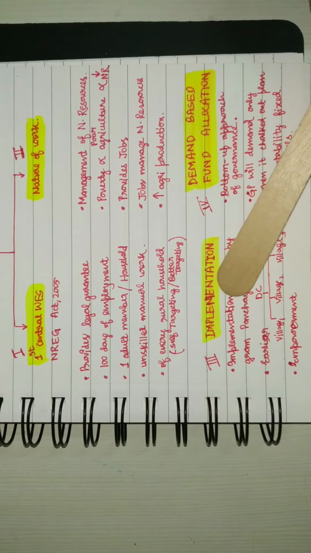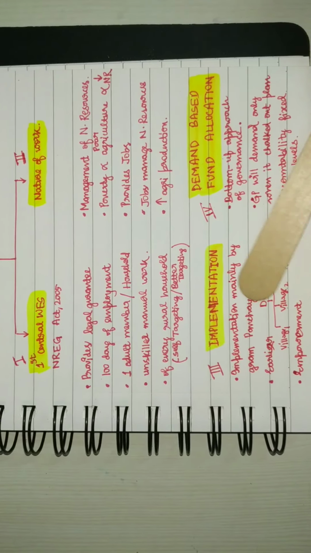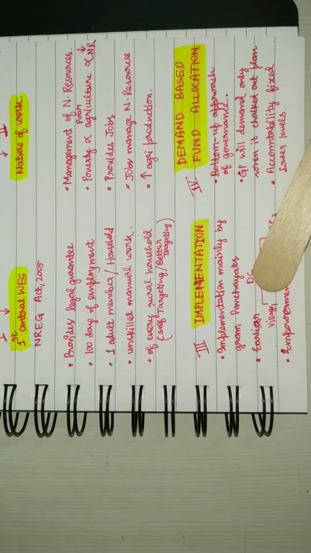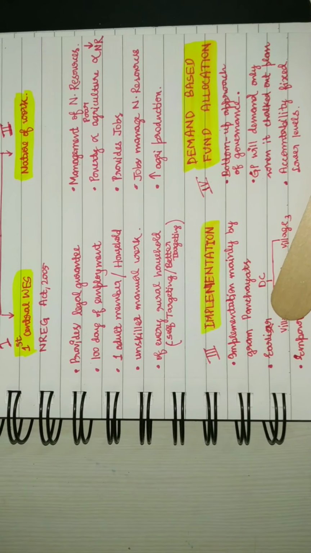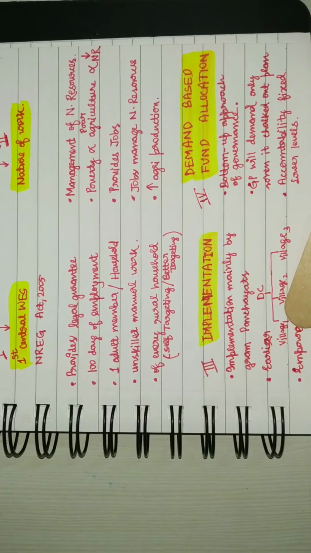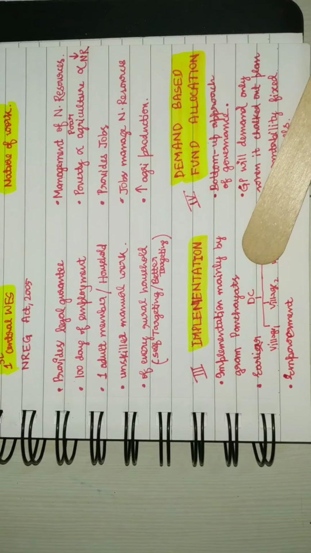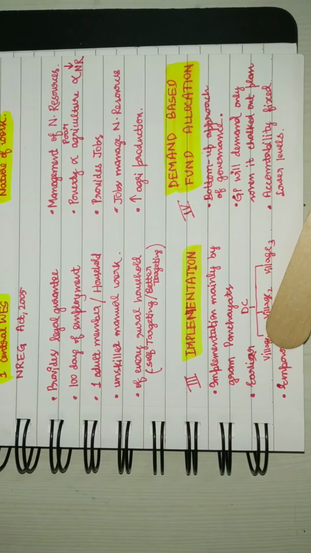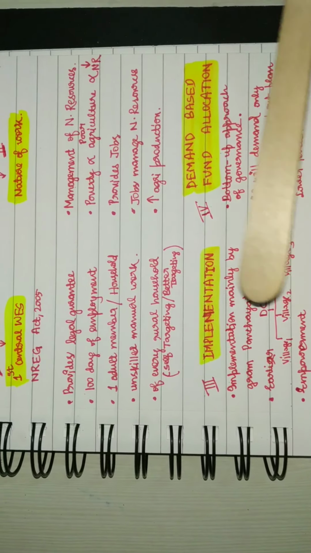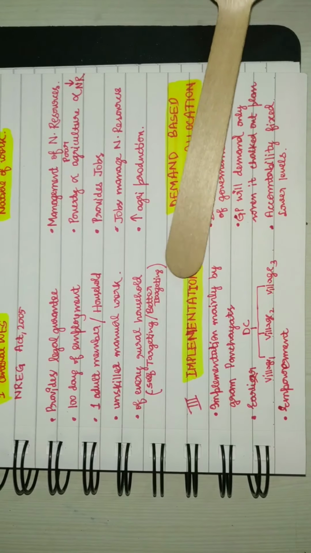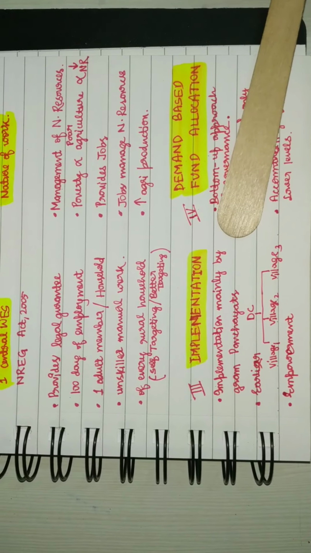Now, the third feature of NREGS is implementation. Earlier the scheme was implemented by bureaucrats, but under one bureaucrat there were several villages, and it was not feasible for the bureaucrat to understand every village's problem and plan the work, the jobs, or the infrastructure development according to every village.